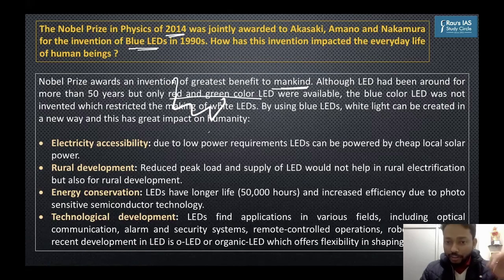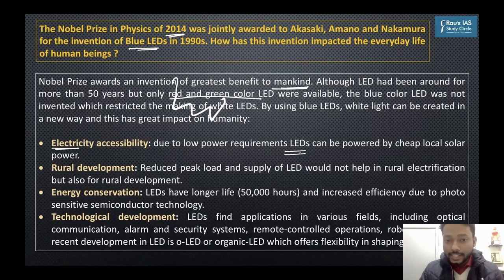But I'm telling you a very simplistic but powerful method to write an answer regarding the application of any technology with proper structure. I'll begin with economy. In economy, you have the energy sector that you have to study. Electricity is an important part of the energy sector. So I have begun with electricity accessibility. With LED, it has been made possible that in remote areas, using solar panels, you can harness electricity using LEDs. That has made it more efficient and cheaper.